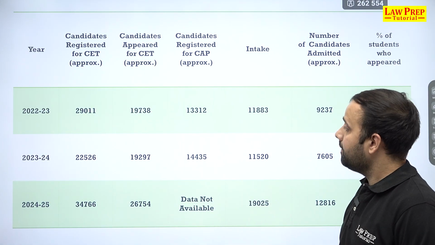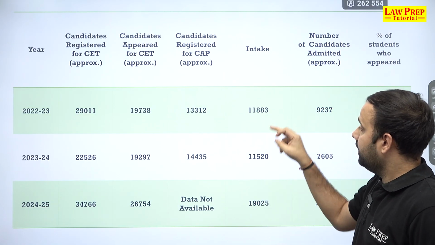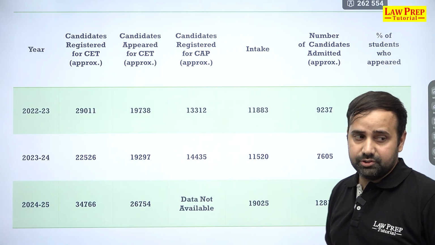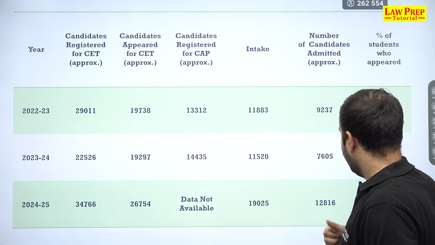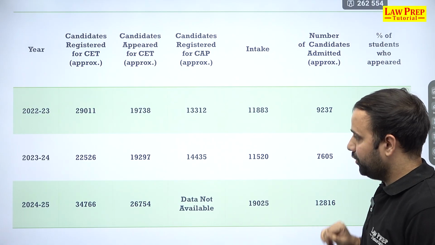appeared for MHCET. Then 14,000 went for the CAP, which is the common admission process, and intake was 11,520 seats, out of which 7,605 seats were filled and the rest of the seats went vacant. If you talk about the percentage of students who appeared, it was 85.66.